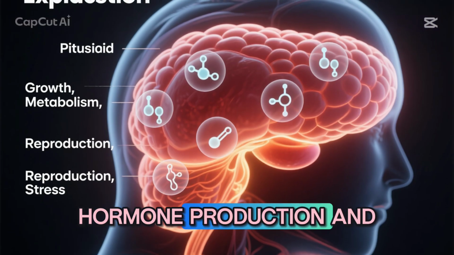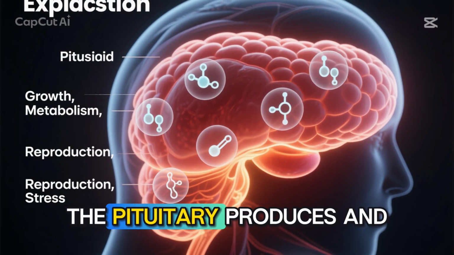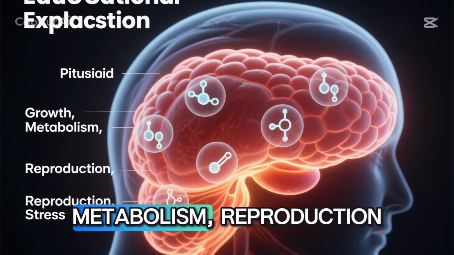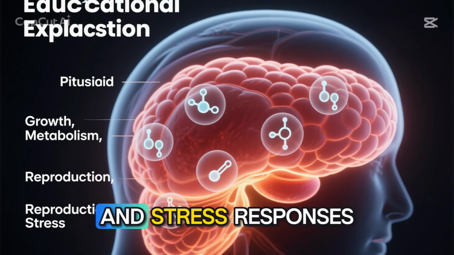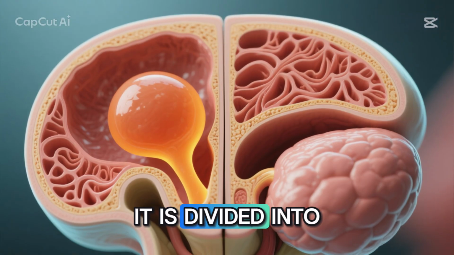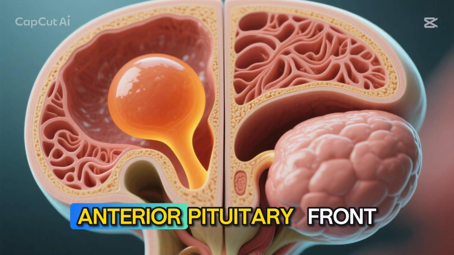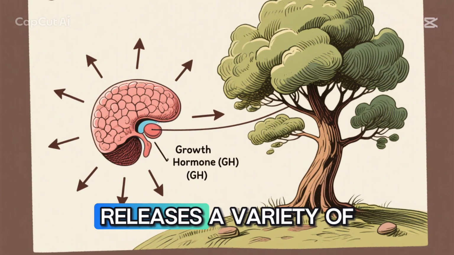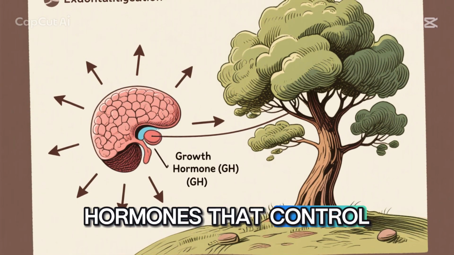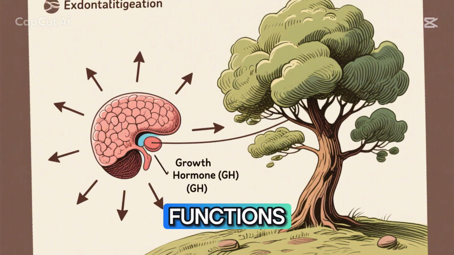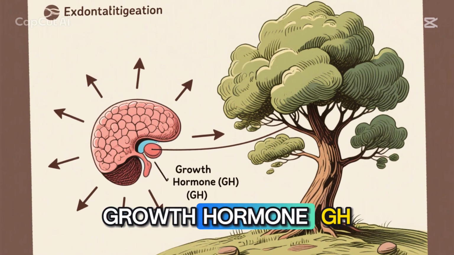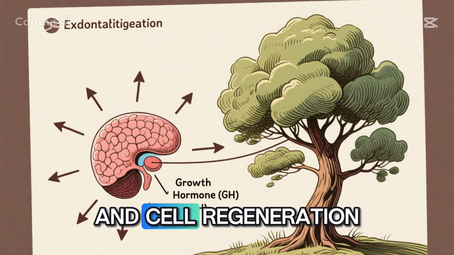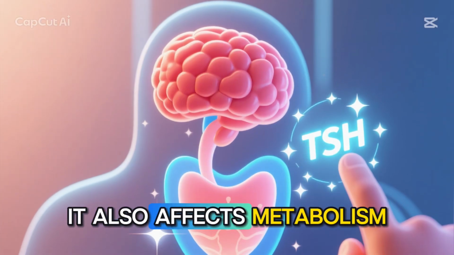1. Hormone production and release. The pituitary produces and secretes several important hormones that influence growth, metabolism, reproduction, and stress responses. It is divided into two parts: anterior pituitary, front part. This part produces and releases a variety of hormones that control other glands and many bodily functions. Growth hormone, GH, stimulates growth, cell reproduction, and cell regeneration. It also affects metabolism.